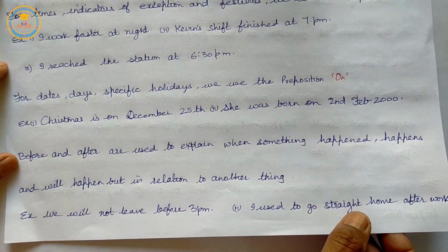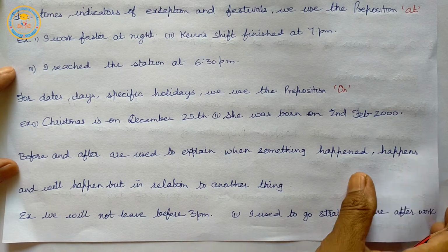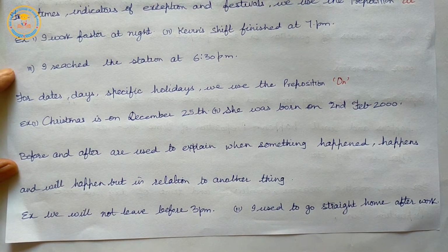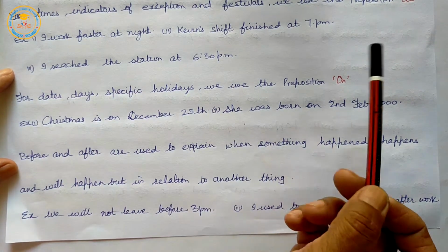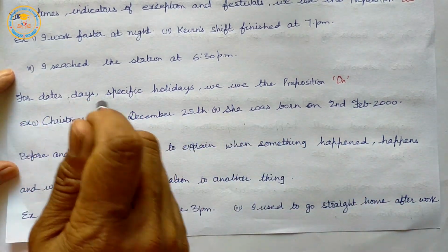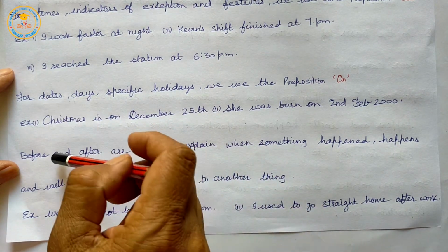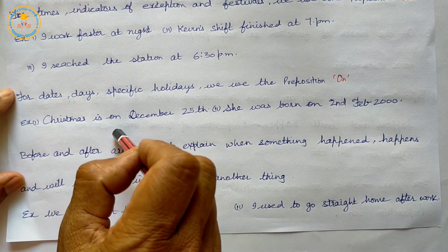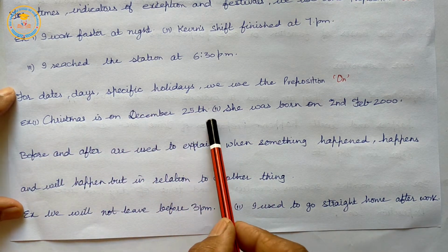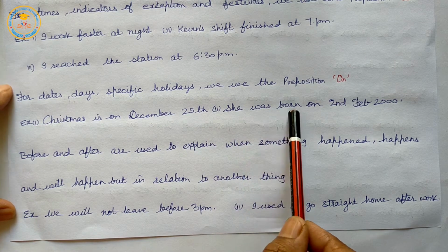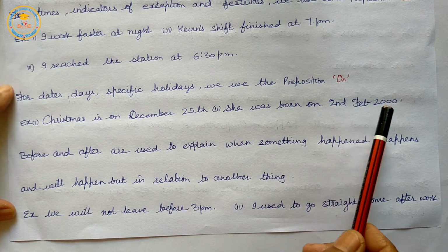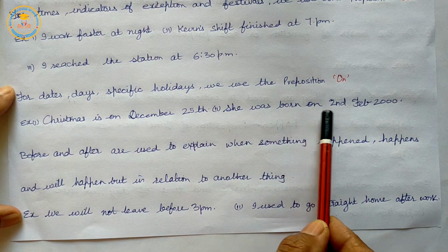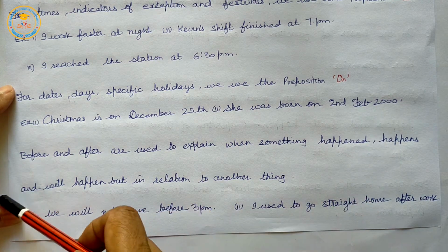Next is on. For dates, days, specific holidays, we use the preposition on. Example, Christmas is on December 25th. She was born on 2nd Feb 2000.